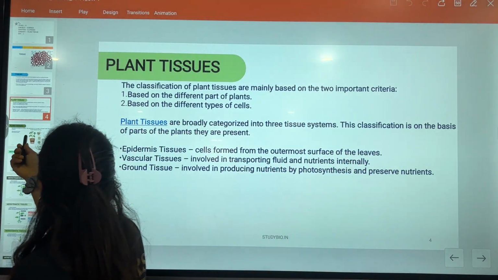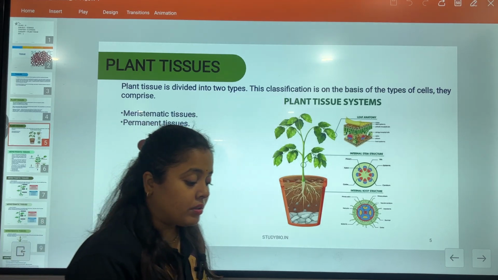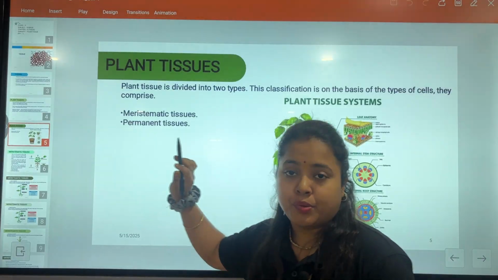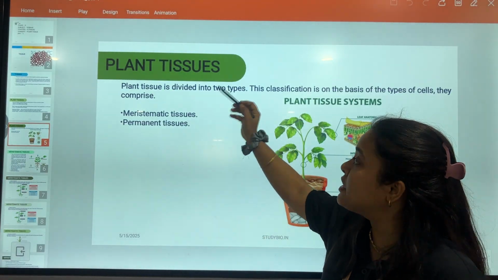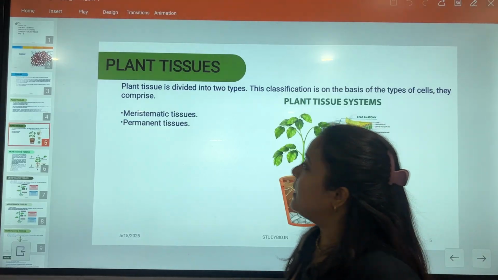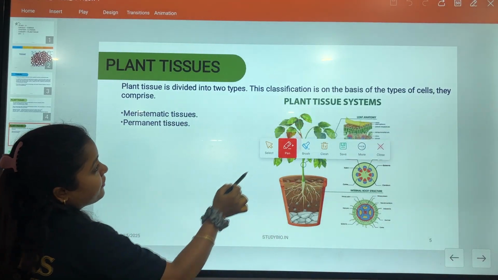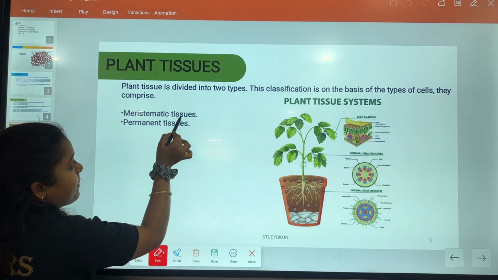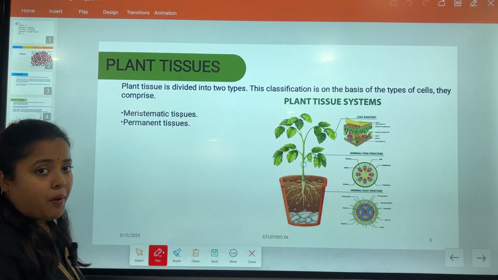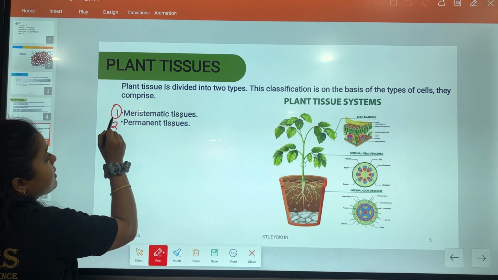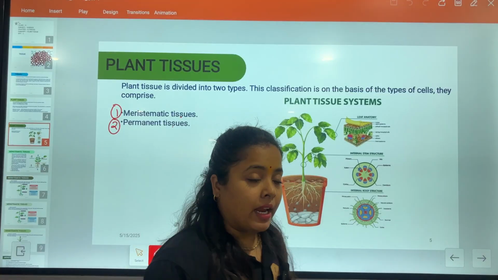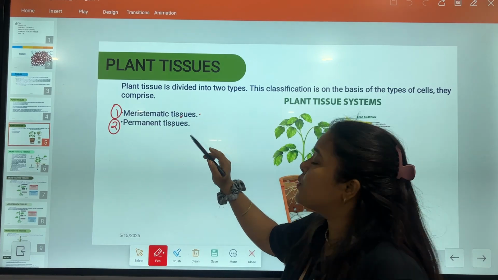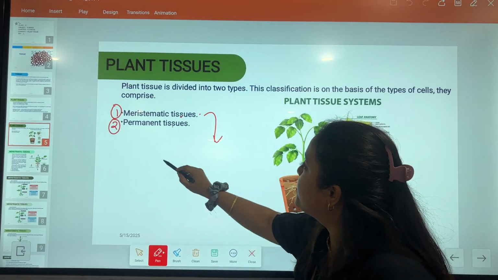Moving further, now what we have to learn exactly in plant tissues: two types of plant tissues, meristematic tissue and permanent tissue. Repeat after me. This is meristematic tissue and permanent tissue. Plant tissue is divided into two types. The classification is based on the type of cells they comprise, meaning the part of the plant where such types of tissues are found. So the first is meristematic tissue, the second is permanent tissue, right? Repeat after me again. The first is meristematic tissue, the second is permanent tissue. See, meristematic tissues are also known as undifferentiated tissues.